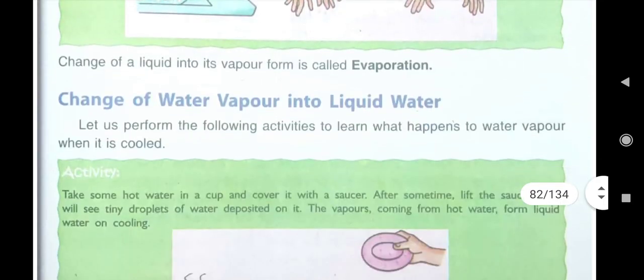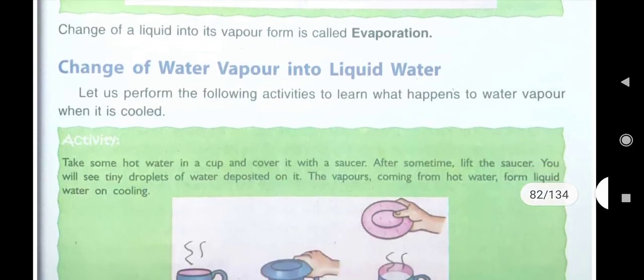Then we have seen 2 terms I told you. You have written the spellings also. Those 2 terms were evaporation and condensation.